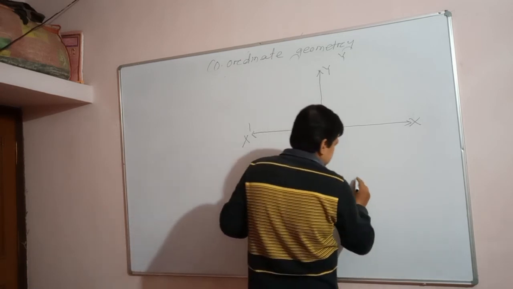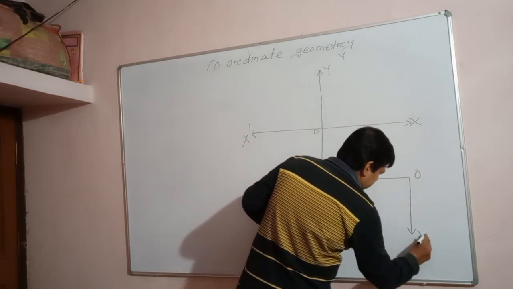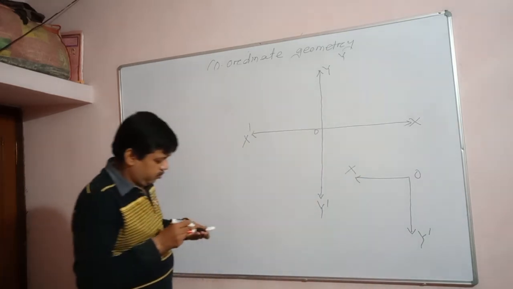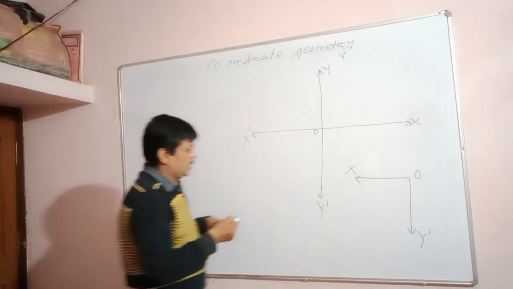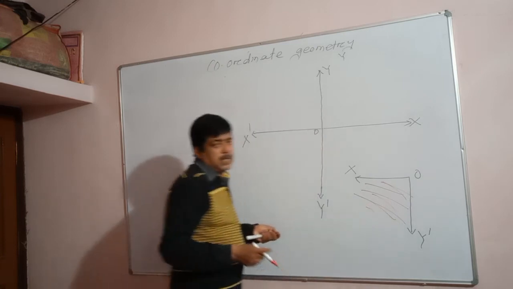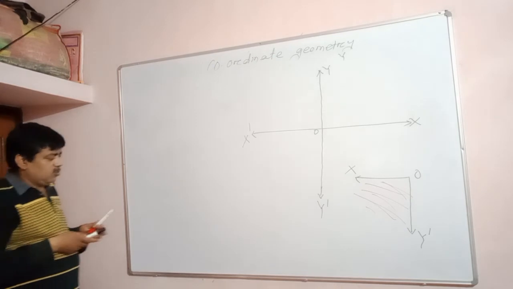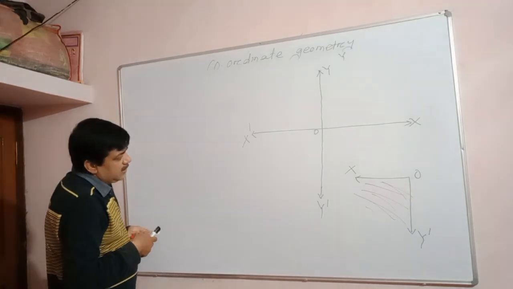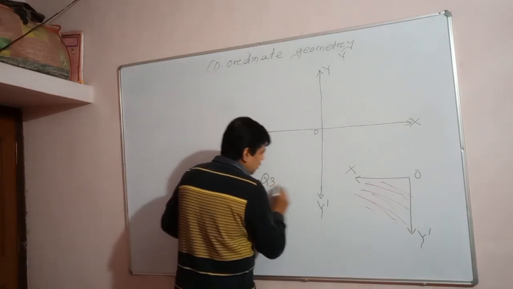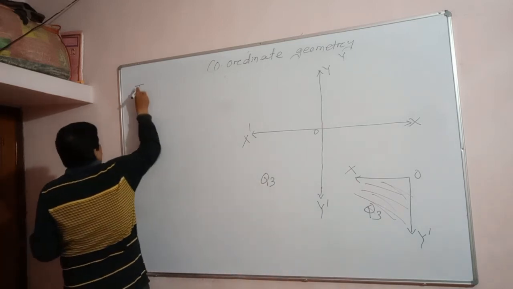So this plane, I'm taking a little. This is O, and this is y dash, and this is x. These parts of the plane enclosed by the OX dash ray and OY dash ray are known as the third quadrant. This is the third quadrant, Q3.